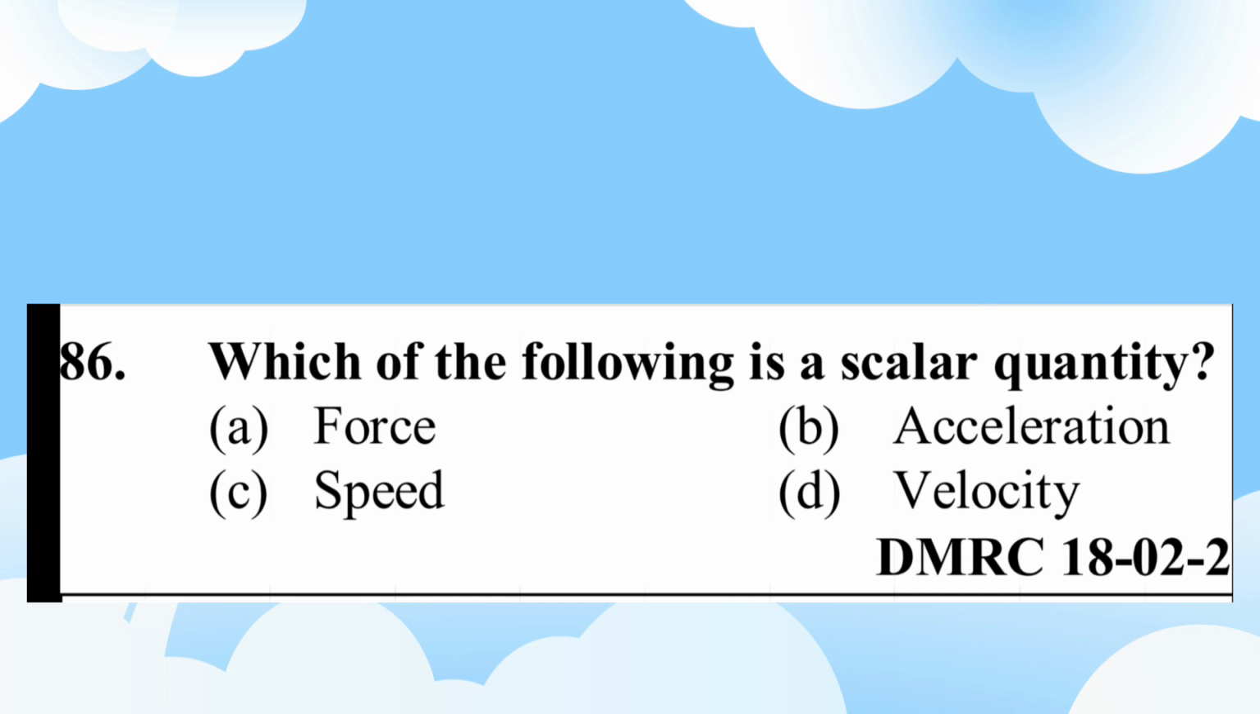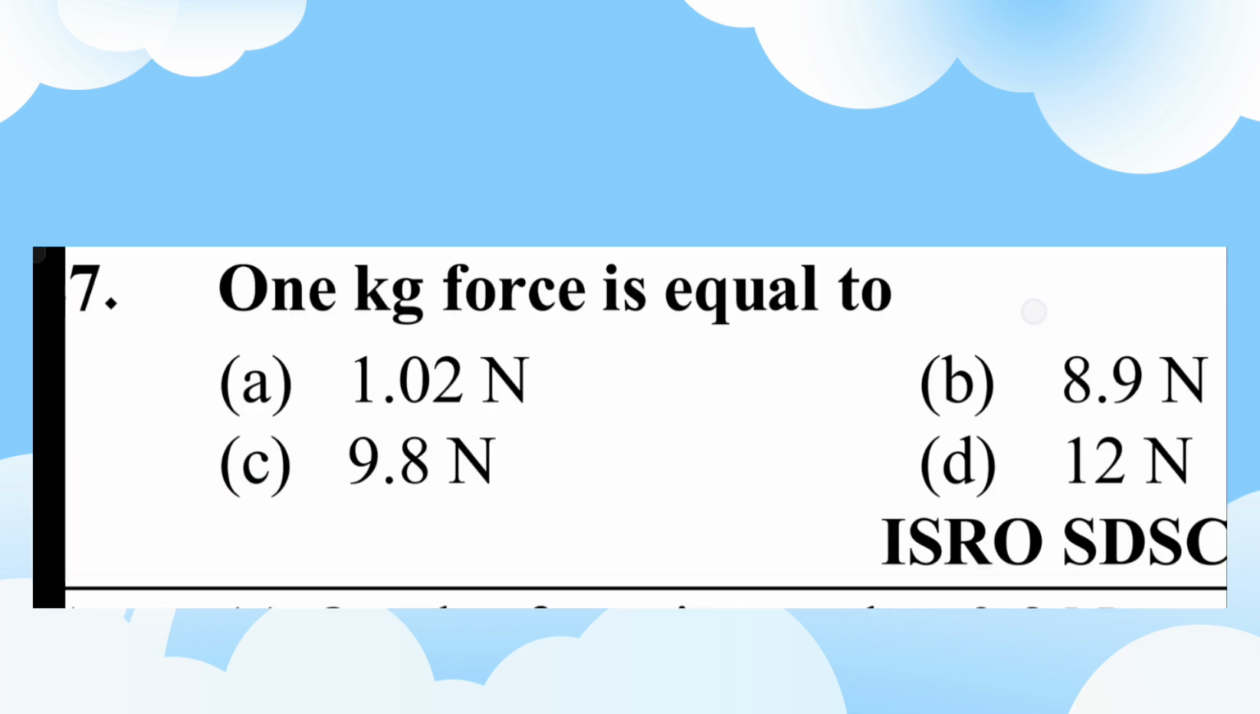Friends, question number 86. Which of the following is a scalar quantity? A. Force, B. Acceleration, C. Speed, D. Velocity. C. Speed. Force, acceleration and velocity are vector quantities. Question number 87. 1 kg of force is equal to A. 1.02 Newton, B. 8.9 Newton, C. 9.8 Newton, D. 12 Newton. C. 9.8 Newton.